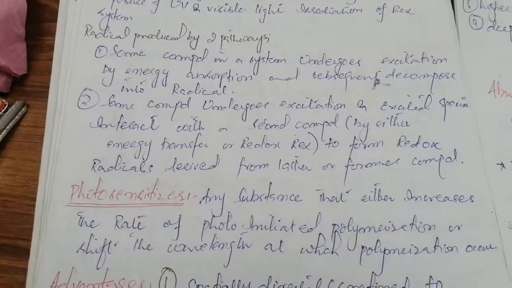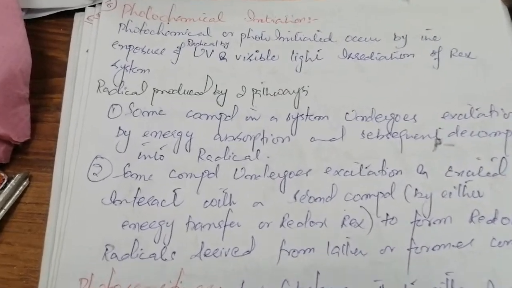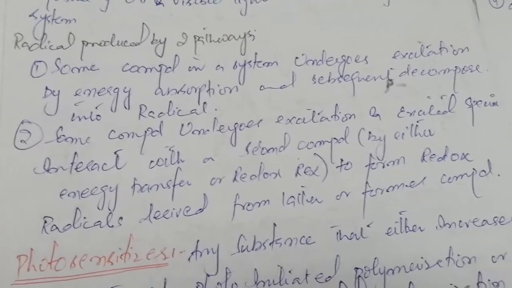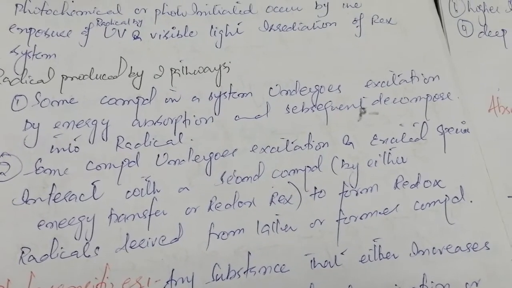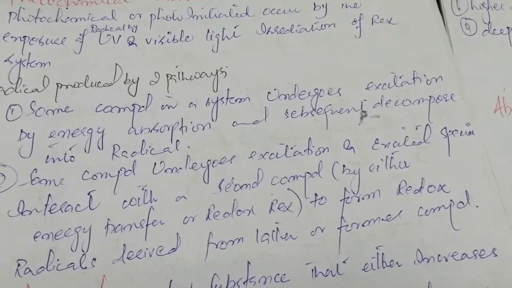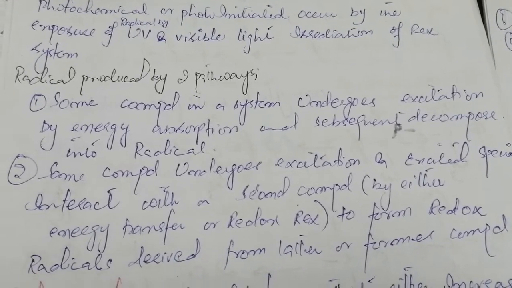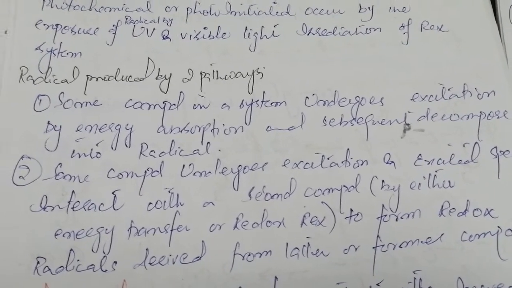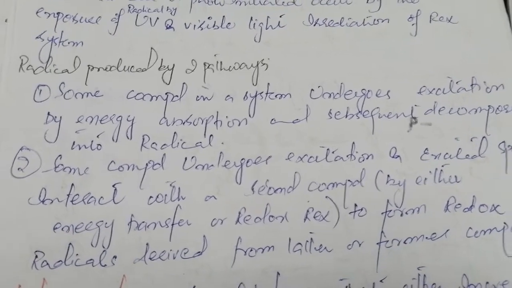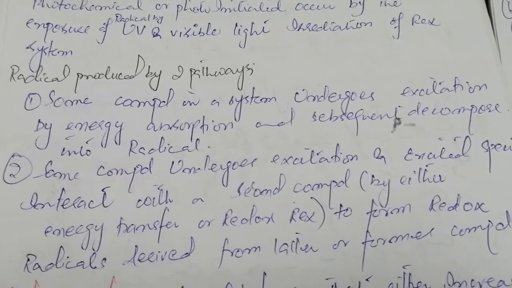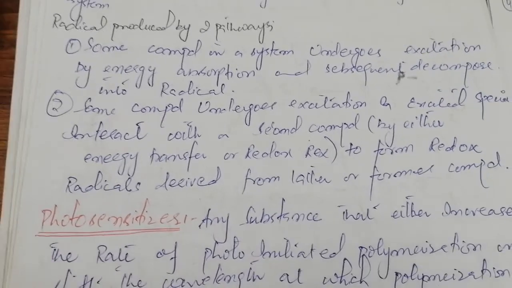Okay, radicals by photochemical initiation: there are two ways to produce a radical. Number one is that a compound will absorb the light and get excited. By excitation, they absorb the energy, and when they absorb the energy, they get to a higher energy state, and subsequently they decompose into radicals. This is one way to form the radical.